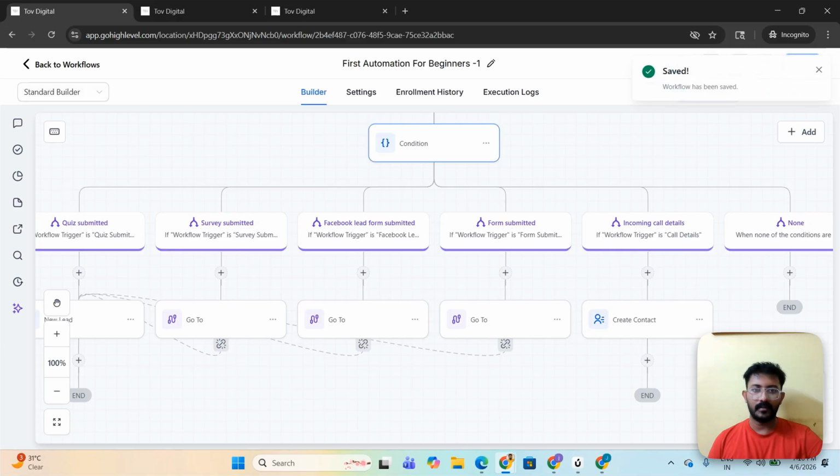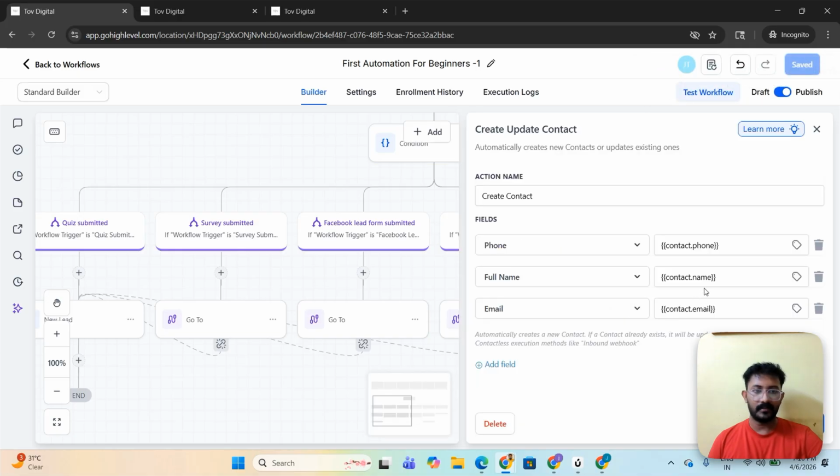So let me just explain what mistake I did in the first thing. That's a horrible mistake. I didn't add the client's phone, meaning that field. These are inbound fields: phone, full name, and email. So these are inbound fields we need to add. The other fields which I added were not the inbound fields associated with the phone, name or the email. It was actually client's phone, client's full name, client's email. So the only thing I made correct was the full name. The other two things were wrong.